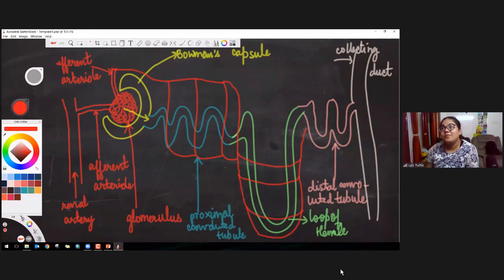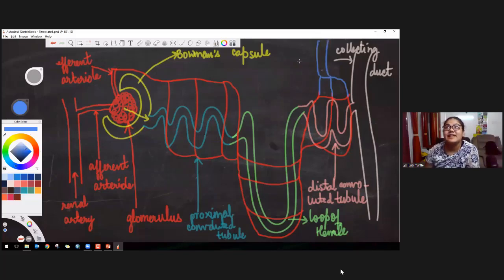Now, from here, this keeps on dividing, keeps on providing blood to different parts of the nephron. Ultimately, once the nephron has used up all the blood will then get deoxygenated, and that deoxygenated blood is now collected and it is sent to the renal vein.